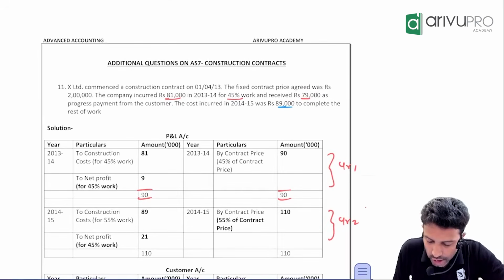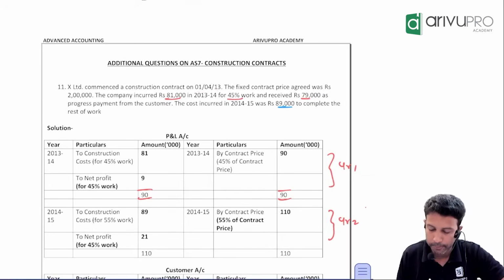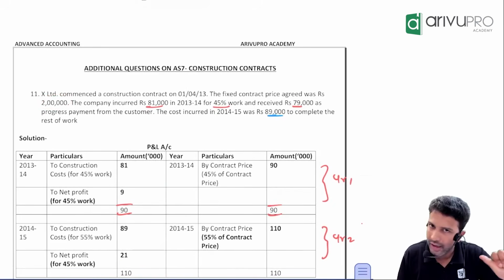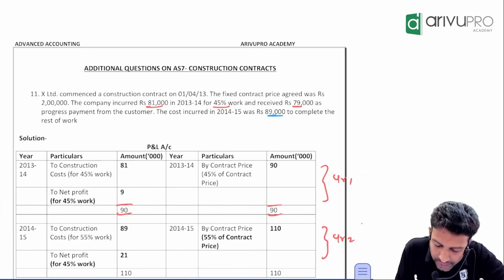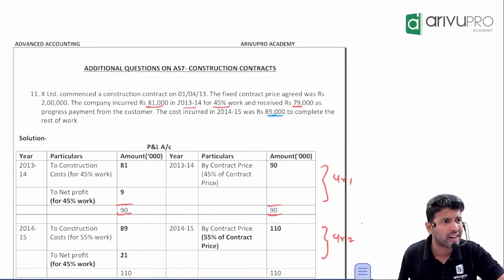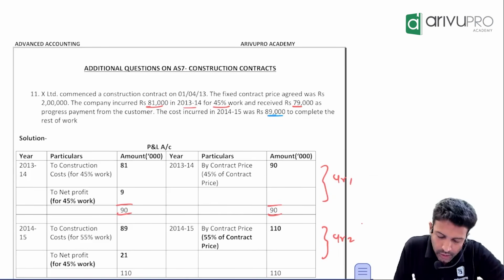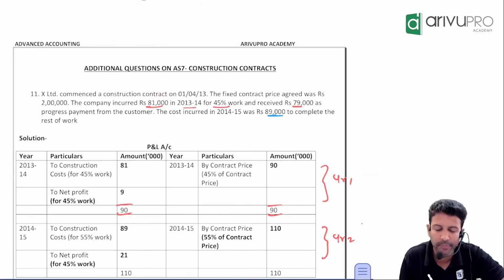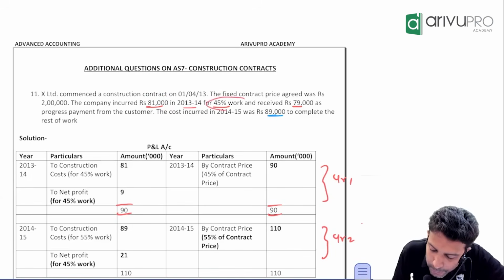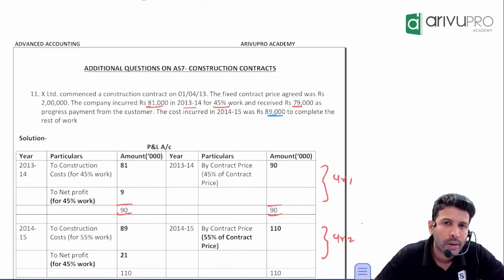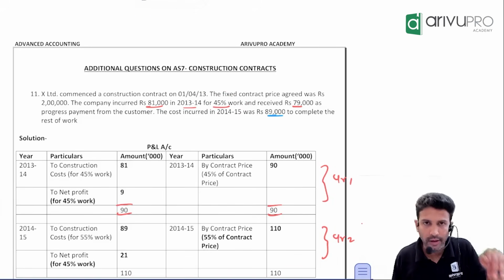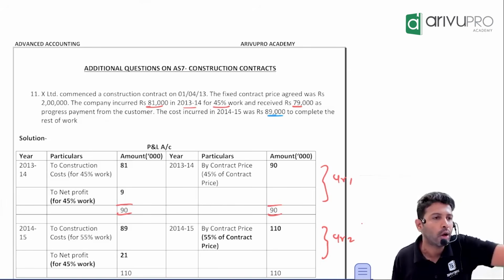X commenced a construction contract on 1st April 2013. The fixed price of the contract was agreed as how much? 2 lakh. Total contract price is 2 lakh. The company has incurred 81,000 in 2013-14. This is not 1 year's data, this is 2 years' data that they have given. The company has incurred 81,000 in the first year, for 45% of the work. Normally we have to find the percentage, but here it is already given. In the first year, 45% of the work is already over.